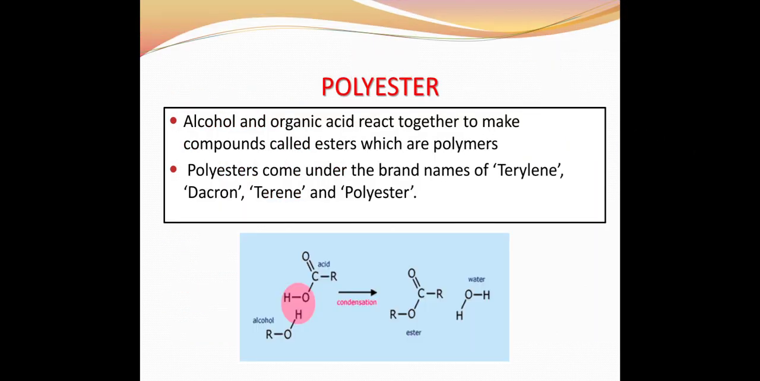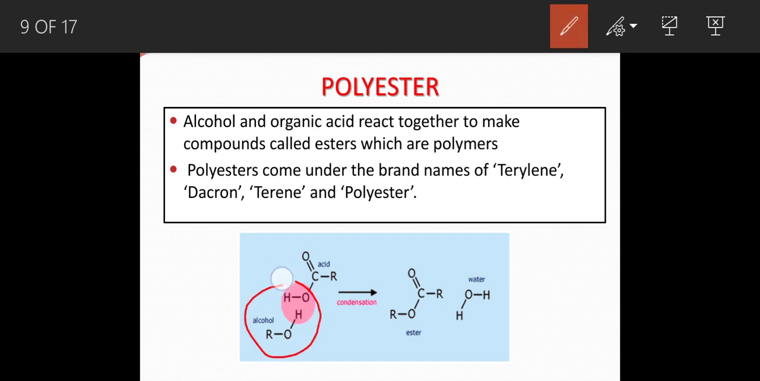Another synthetic fiber is polyester. Alcohol and organic acid react together to make the compound that is known as ester. So, alcohol and acid, they condense to form the ester. Esters are linked with each other by chemical linkage and form polyester. Polyester is also popularly known as terylene, Dacron, terene, etc.